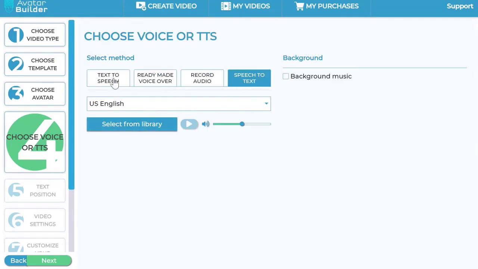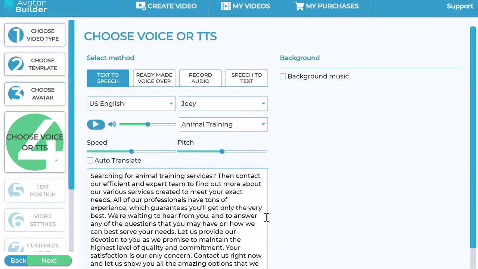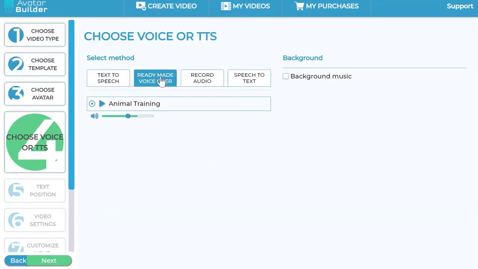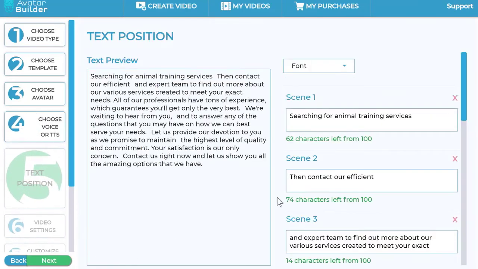You select it from your library, and that's important because every single audio that you import or create, we are actually lip syncing the avatar and also positioning the text in a very animated way with transitions and so on. Because of that, we can create a video either from audio, from any text that you paste, or any ready-made voiceover and so on. Okay, so now let me click the ready-made voiceover, and let's do that for simplicity purposes.